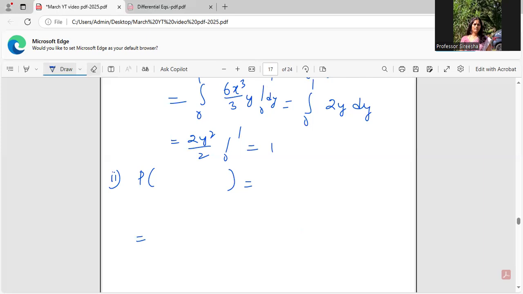I'm being asked to find x between 0 and 3 by 4 and y between 1 by 3 and 2. So accordingly, I'll fix the limits. X limits are from 0 to 3 by 4. Y limits are from 1 by 3 to 2. 6x²y dy dx, inner limits are for y, right? So accordingly, I'll be integrating and getting the answer. Again, this is not a big deal.